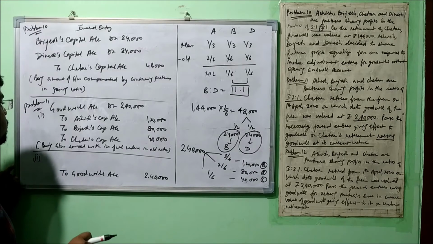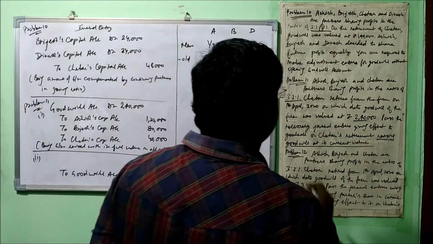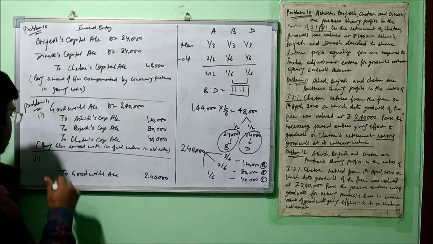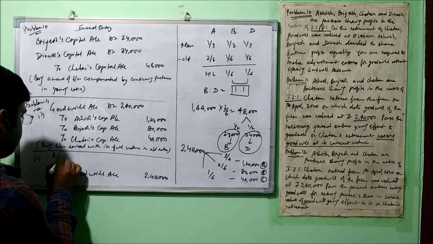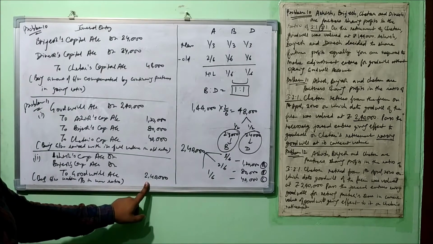Alright, so we need to see how many partners are continuing. Only Chetan is retiring here. So these two, Ashish and Brijesh, both are continuing, so we'll debit them. Nothing we'll have to do. We'll have to divide this amount in the new profit sharing ratio.